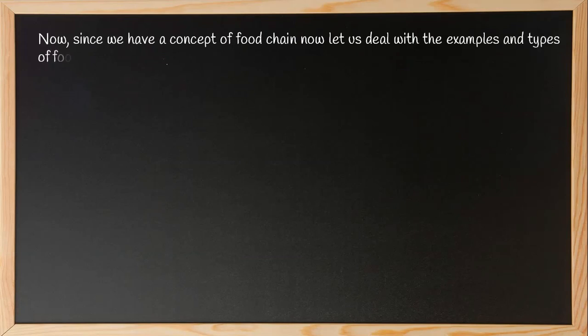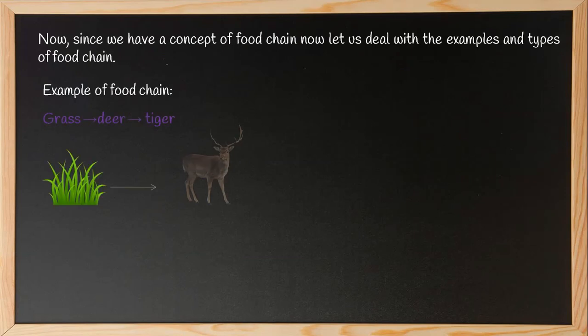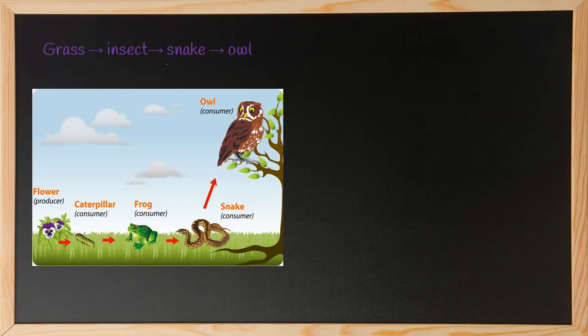Now, since we have a concept of food chain, now let us deal with the examples and types of food chain. Example of food chain. Grass is eaten by deer, is eaten by a tiger. Grass is eaten by insect, insect is eaten by snake, snake is eaten by owl.